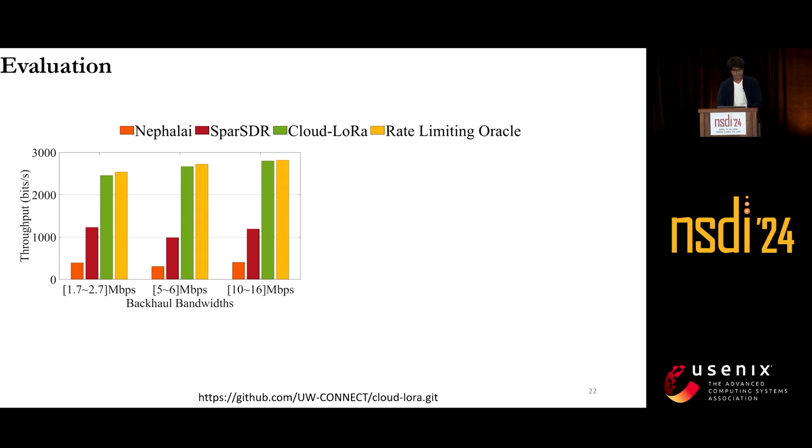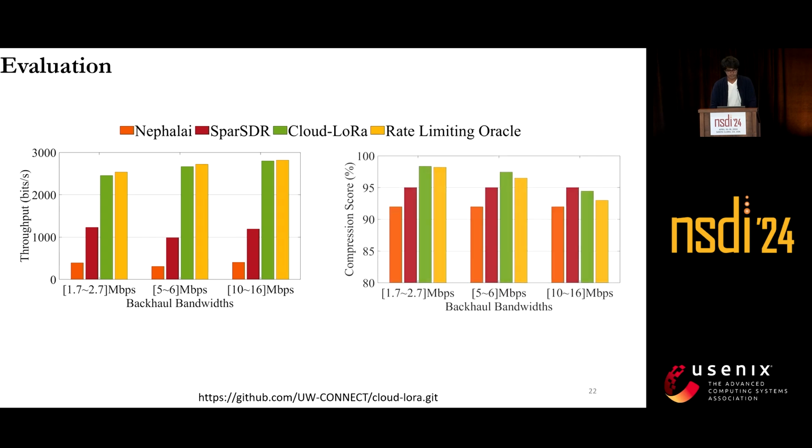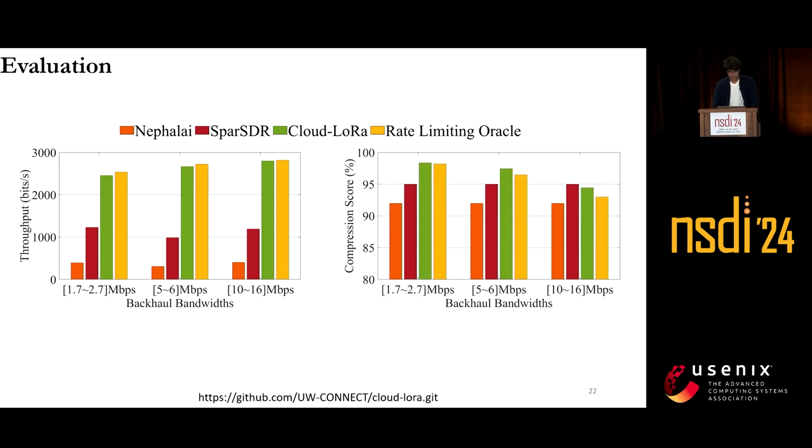As the backhaul bandwidth increases, we can see that the throughput for Cloud-LoRa increases. The reason for that is that as the backhaul bandwidth increases, the RL algorithm for Accio learns to compress more gently. This can be validated in this compression score versus backhaul bandwidth plot as well. As the backhaul bandwidth increases, the compression score for Cloud-LoRa decreases.